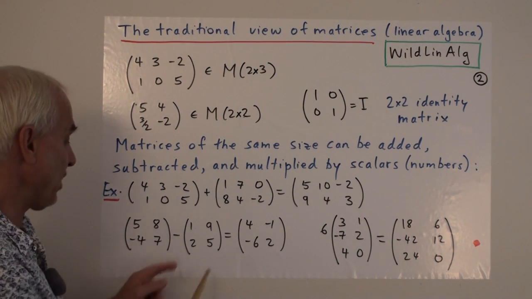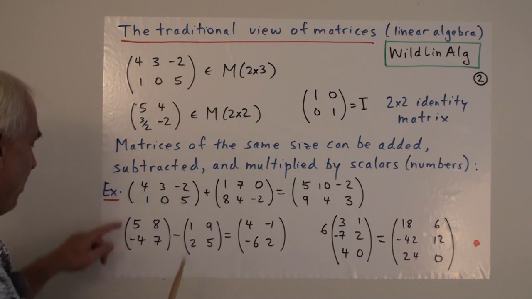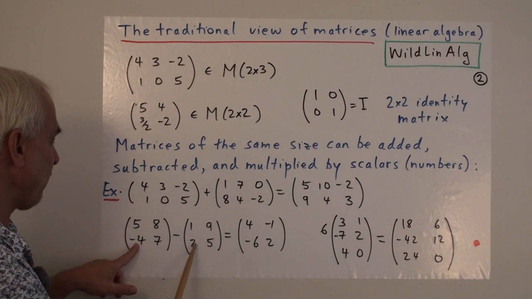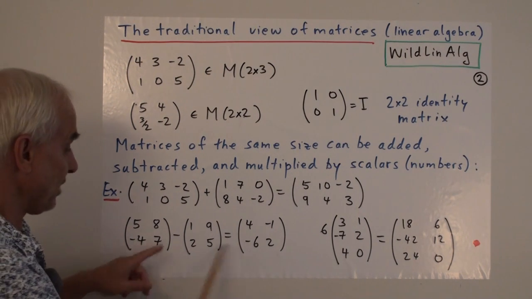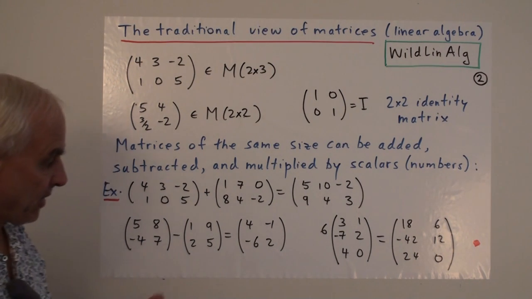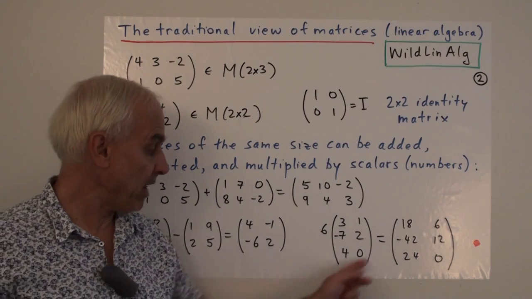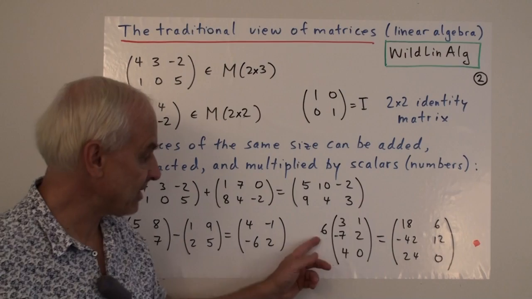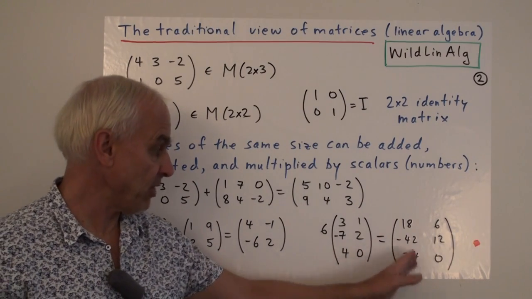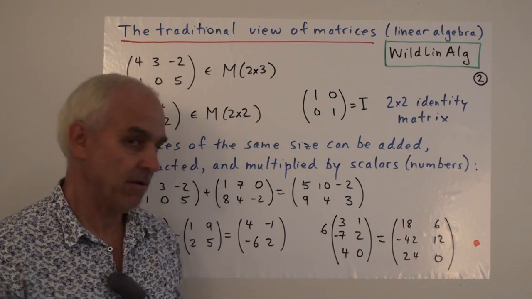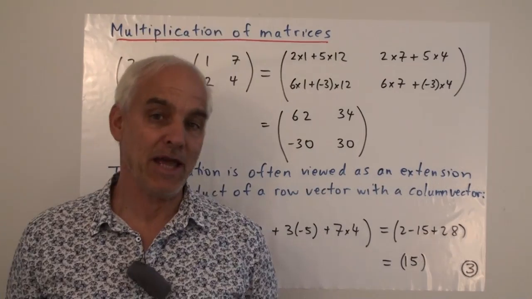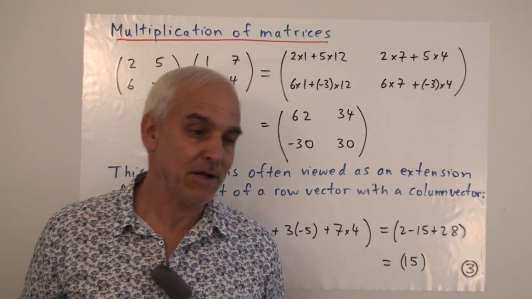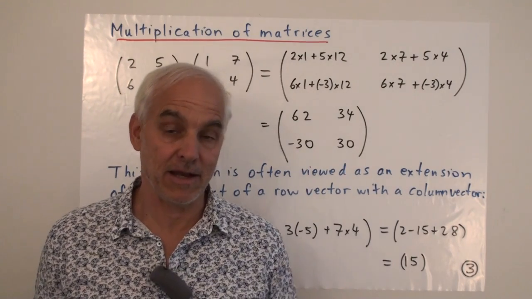Subtraction is exactly the same. If we take this 2 by 2 matrix and subtract this 2 by 2 matrix, you get 5 minus 1 is 4, 8 minus 9 is minus 1, minus 4 minus 2 is minus 6, and 7 minus 5 is 2. And the other thing that we can do is multiply a matrix with a scalar, or a number. So 6 times this matrix is what you get when you just multiply each of the elements by 6. If we only had addition, subtraction, and scalar multiplication, then matrix arithmetic wouldn't be that interesting and that useful.